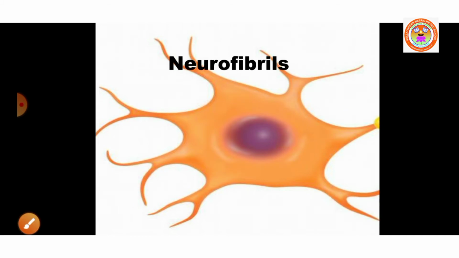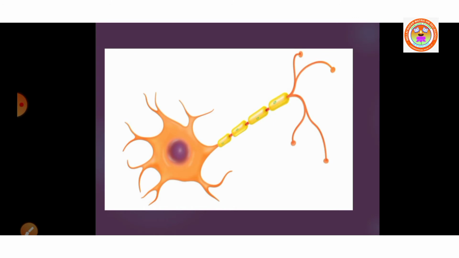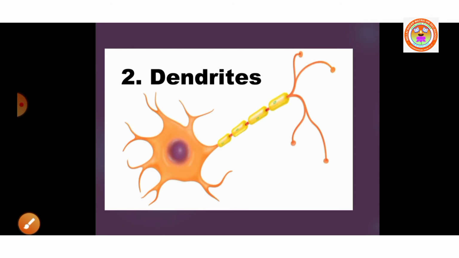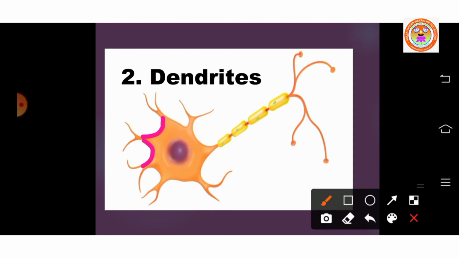So the next part is the dendrites. Already we know the dendrites are the branched structures. What are dendrites? These are the numerous branched cytoplasmic processes that project from the surface of the cell body.